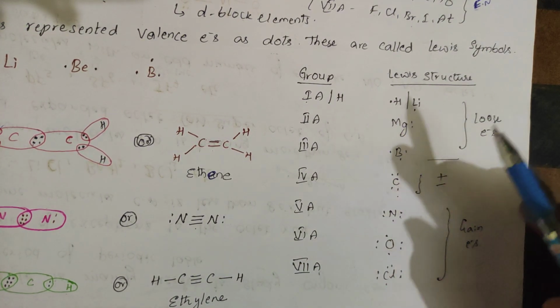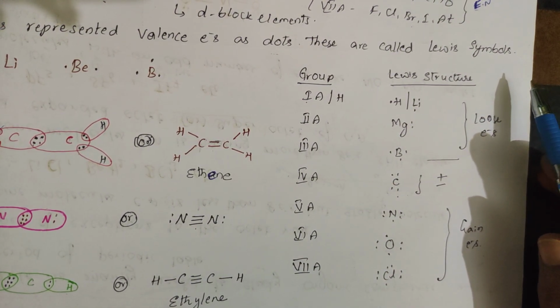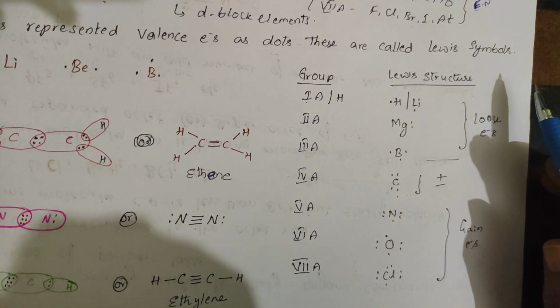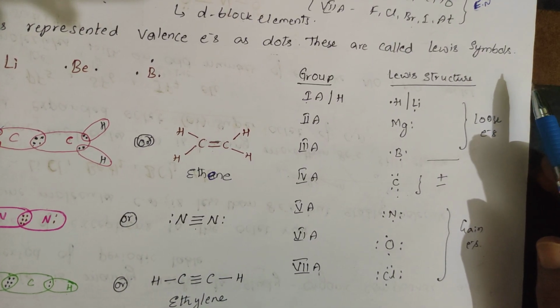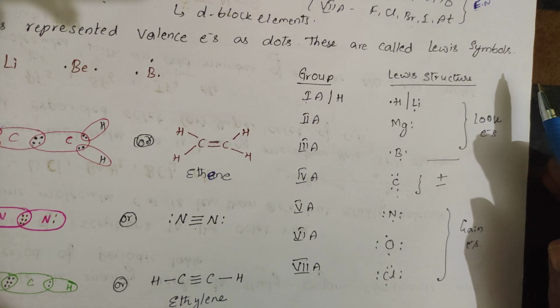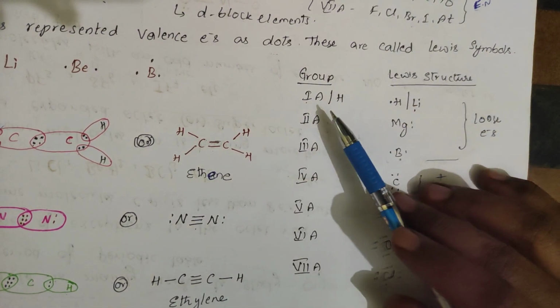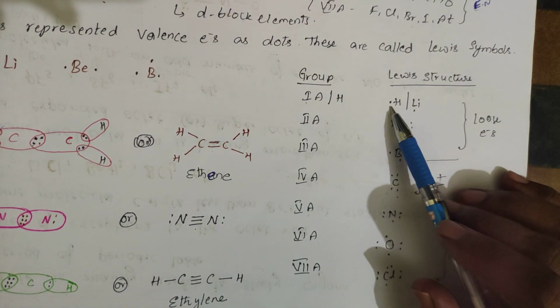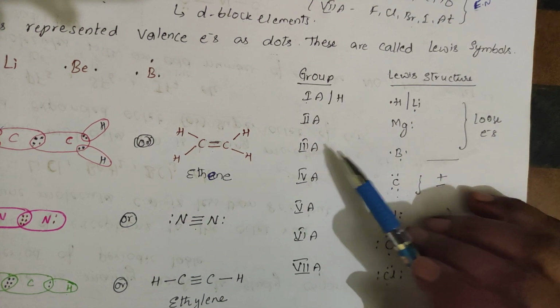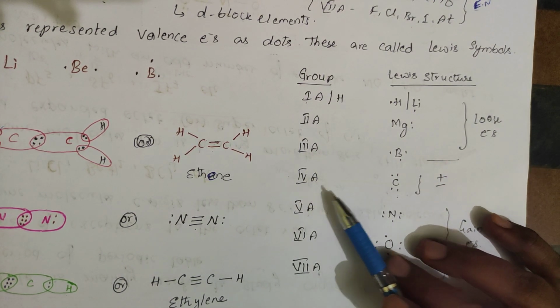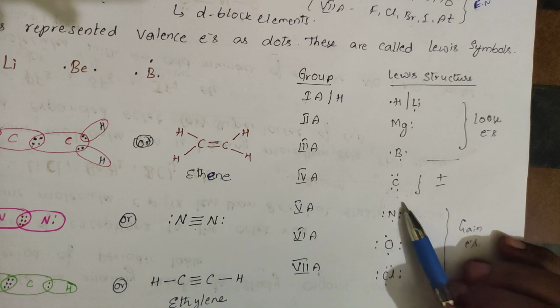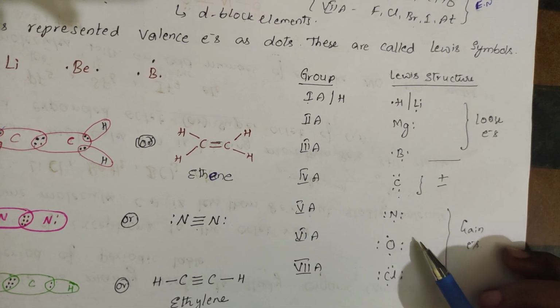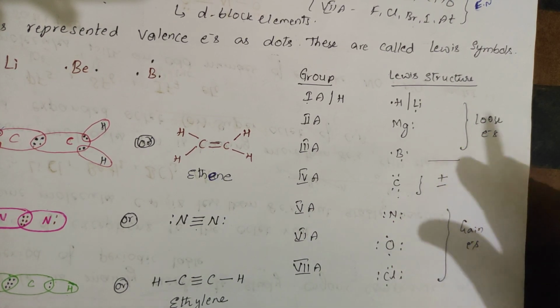In the total periodic table, how many groups do we have? We have 18 groups. The D block has 10 groups and the remaining have 8. Apart from the D block, we are studying group 1A, which has 1 valence electron, 2A has 2, 3A has 3 valence electrons, 4A has 4 valence electrons, 5A has 5, 6A has 6, and 7A has 7.